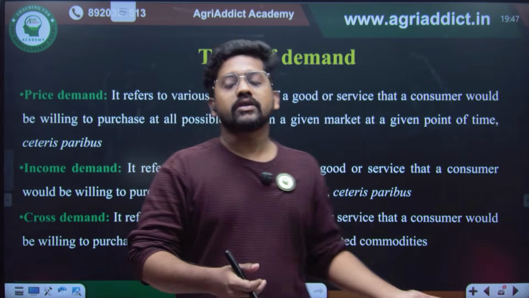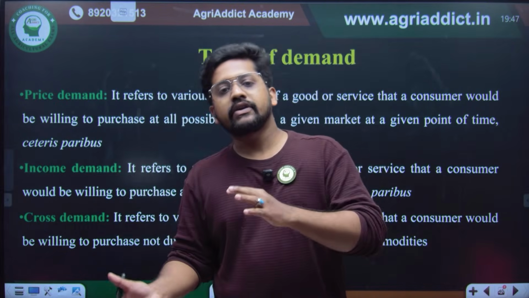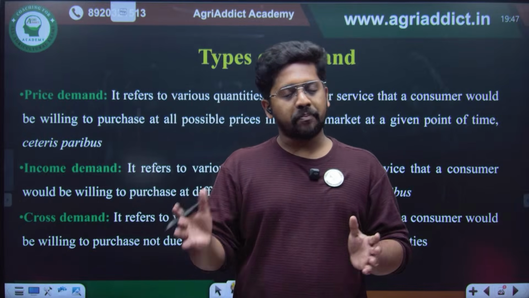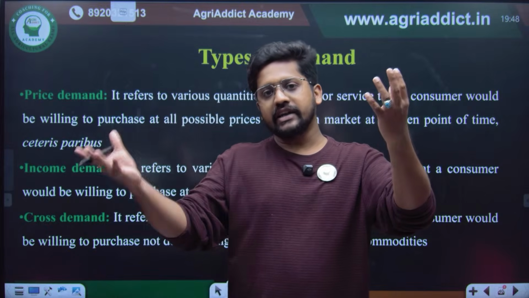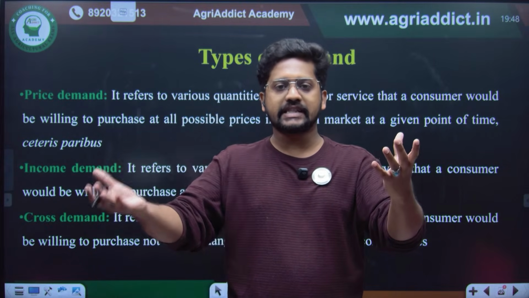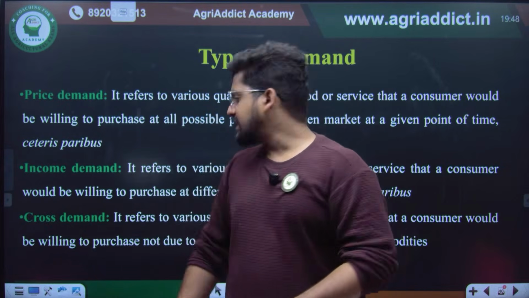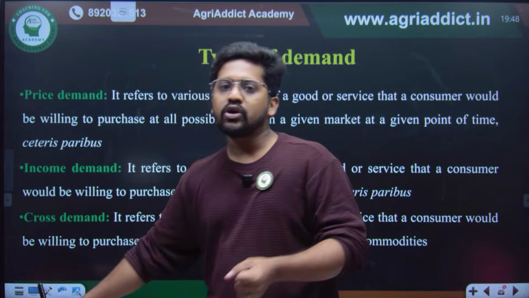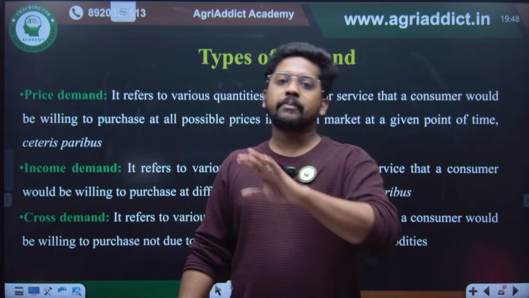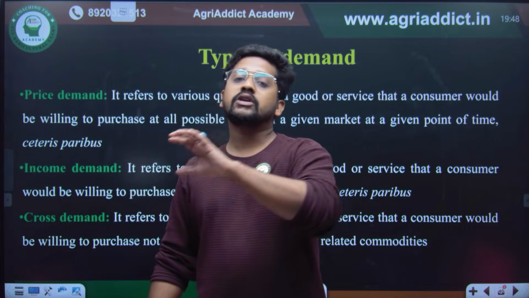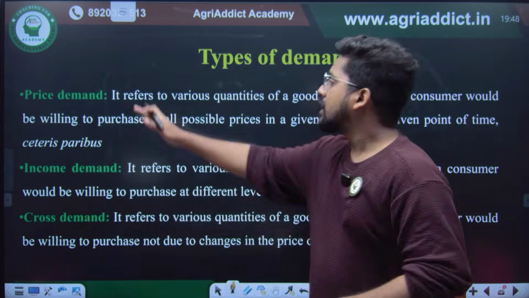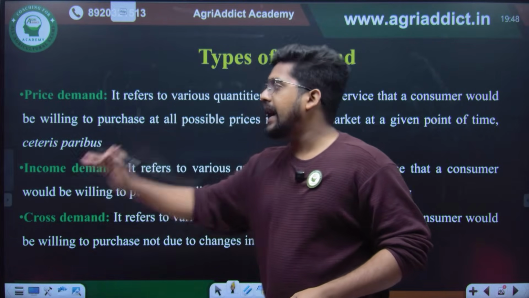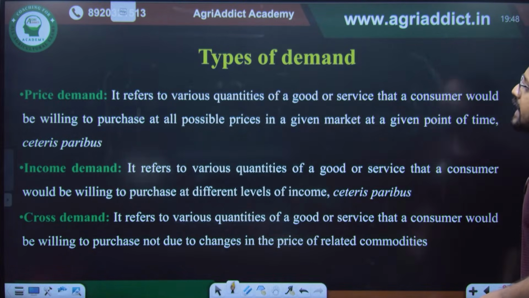At the same time, cross demand is when there will be two commodities, maybe substitutes or complements. It can be related commodities. When the price of one commodity affects the quantity demanded of other commodities, such as bread and jam or bread and butter, we can say that the cross demand is there. So how the quantity demanded of a particular commodity varies upon changes in the price of the other commodity gives you the cross demand. So price demand is there, income demand is there, and cross demand is there. These are the types of demand.